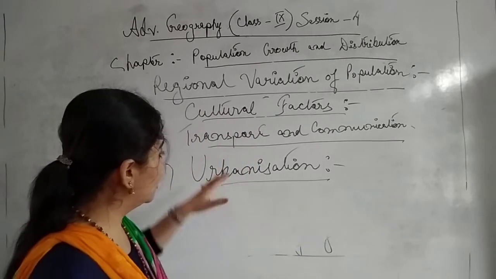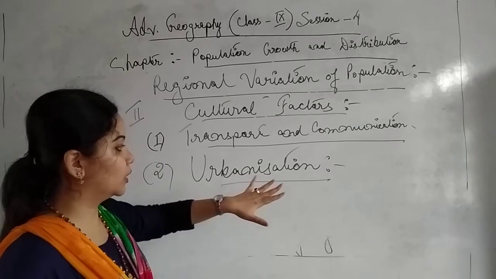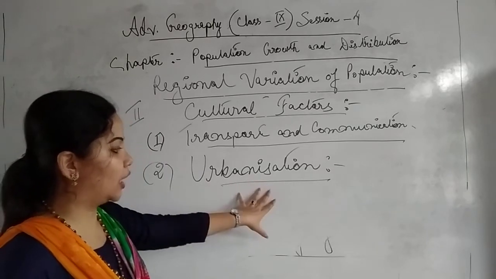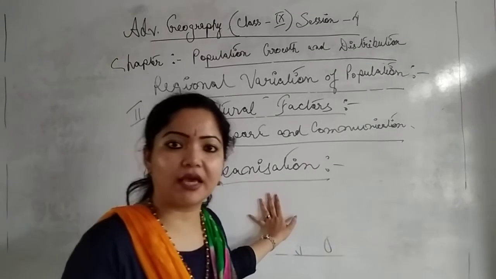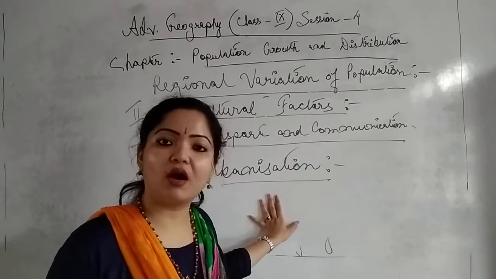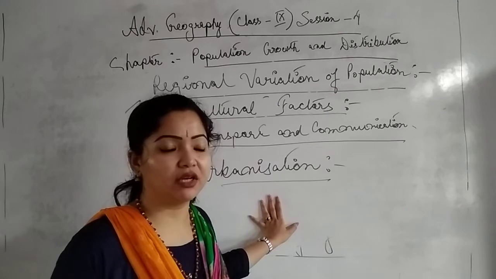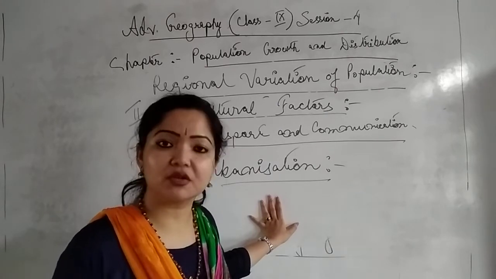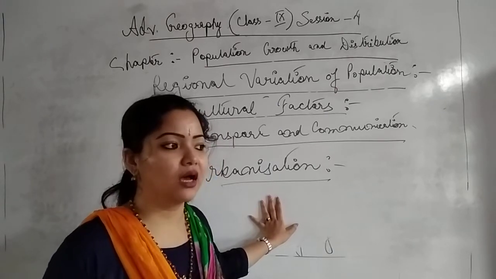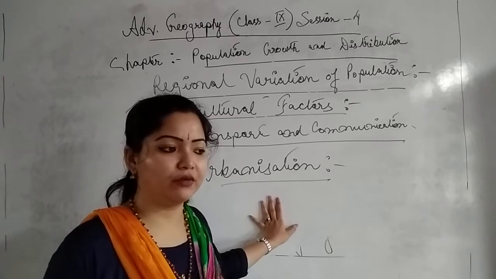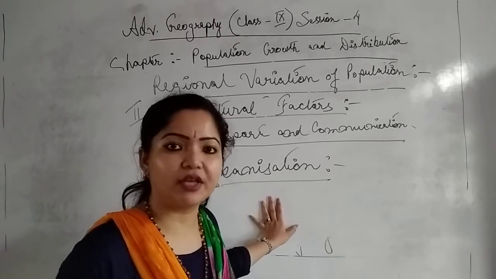Urbanization. And people used to move to urban areas. Why? Because they will get ample job opportunities and employment opportunities there, a better standard of living, education facilities, and health facilities, so a very smooth, easy life.